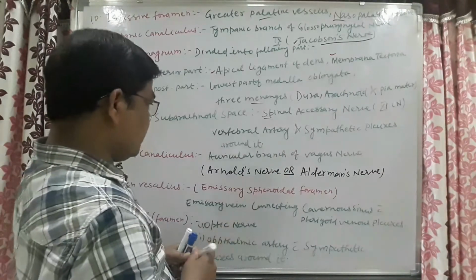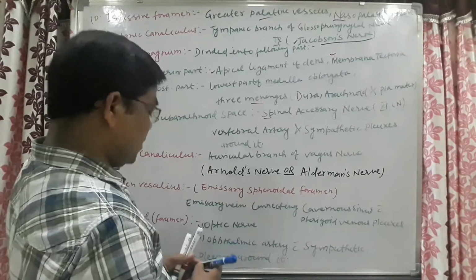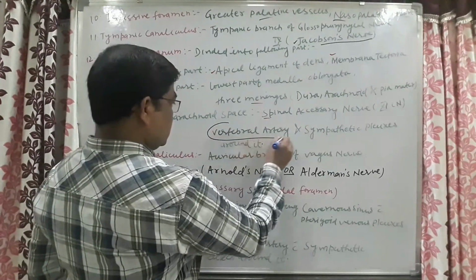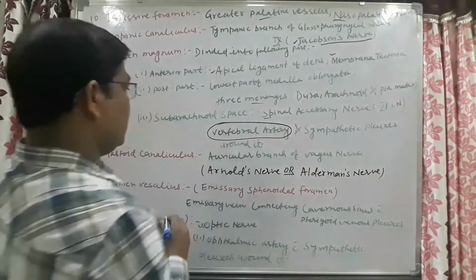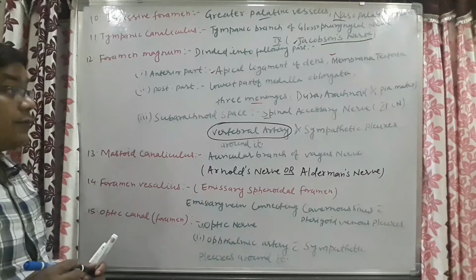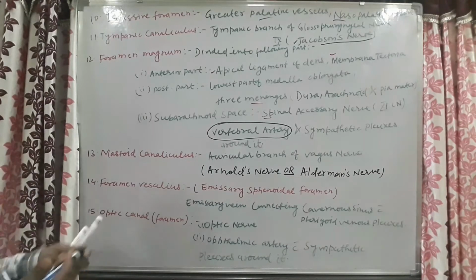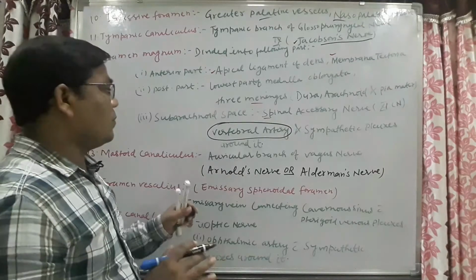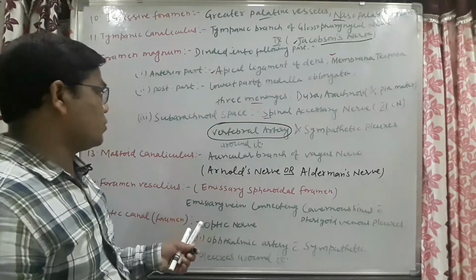Here the most important part, you should never forget, is that this part will pass the vertebral artery. In fact, in your exam the question will be that the vertebral artery passes through.